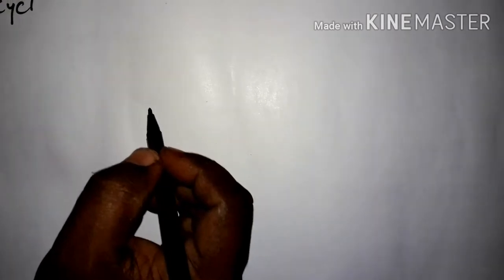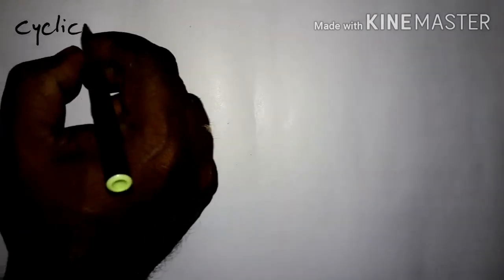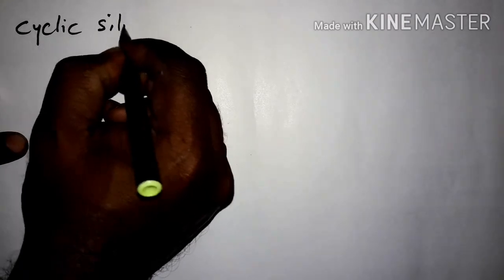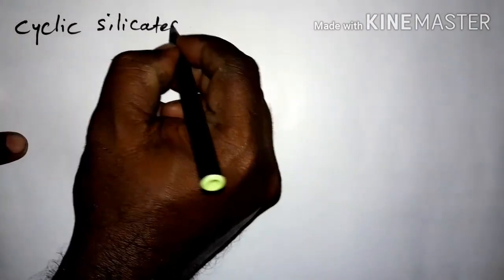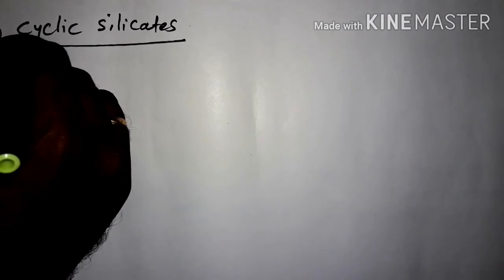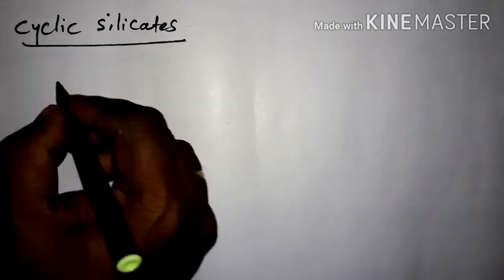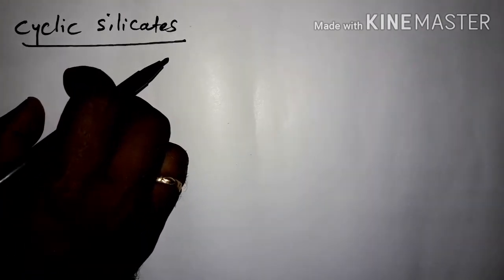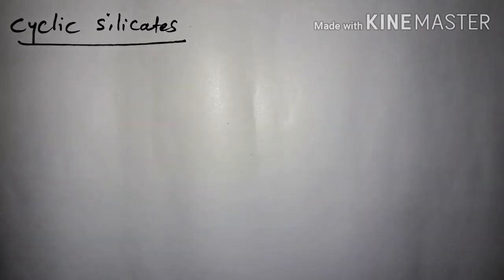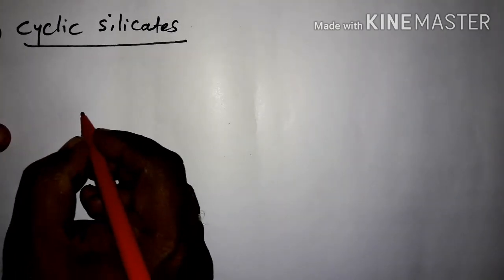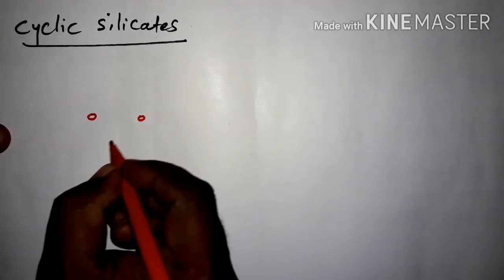Next type of silicate is cyclic silicates. This is the third type. Sorry, this is the fourth type. In cyclic silicates, the structure of cyclic silicate I am going to draw first. Then we will discuss. First make this, 1, 2, 3.